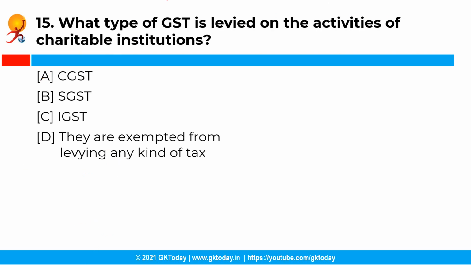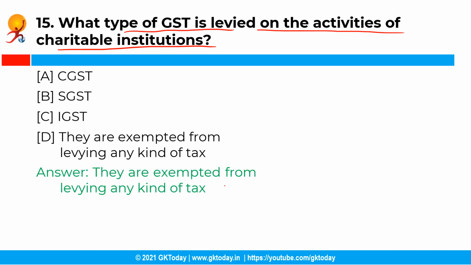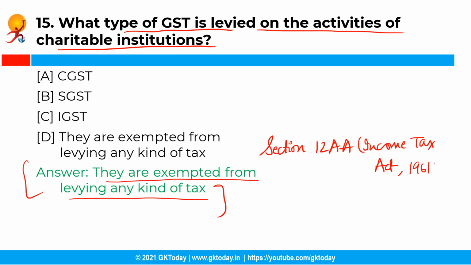Now the next question is, what type of GST is levied on the activities of charitable institutions? So you have the following options and the correct answer is option D, that is they are exempted from levying any kind of tax. So as per section 12AA of the Income Tax Act 1961, the activities of charitable institutions registered under the Act are exempted from levying any kind of tax.